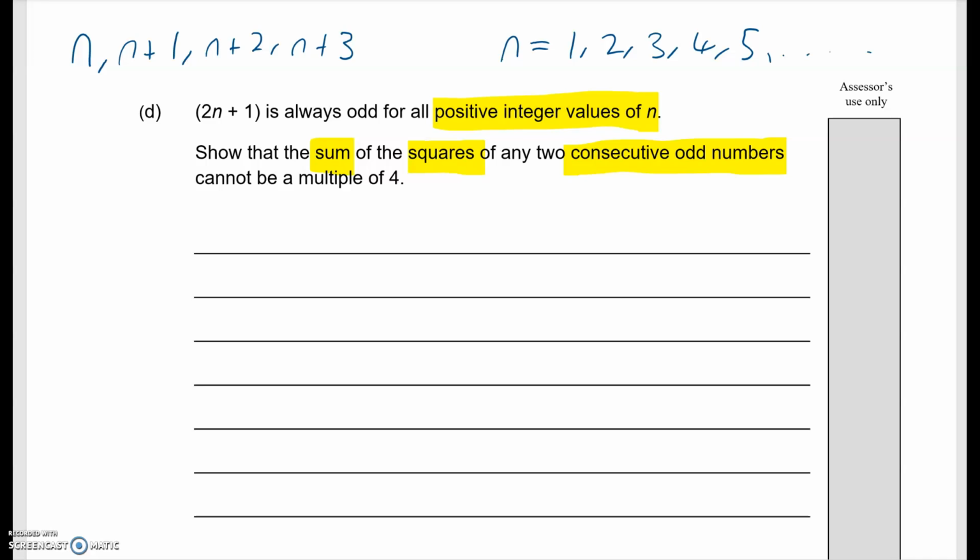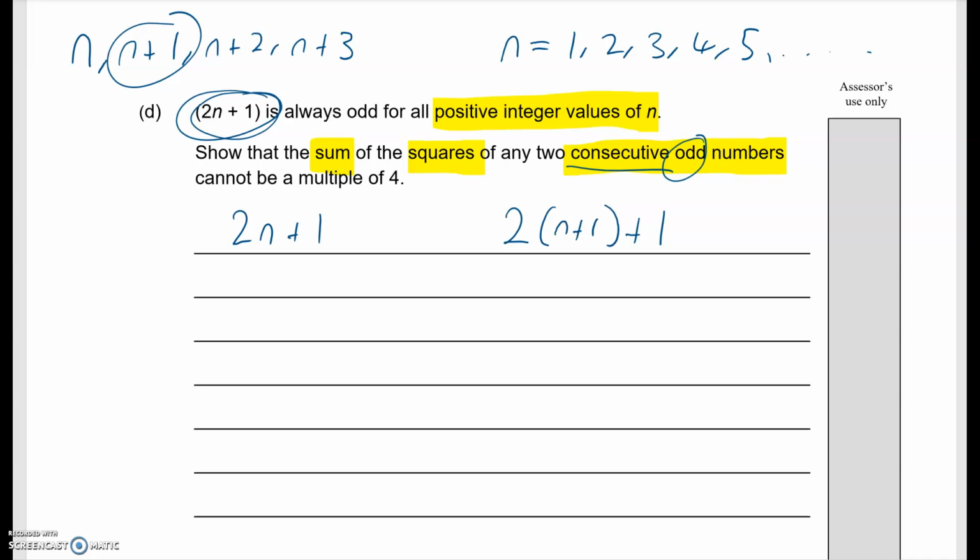Now there's a slight difference here where you have consecutive odd numbers. But they've showed us here the formula for an odd number. You get n, you times it by 2. If you times it by 2 it's even, then you add 1, so it becomes odd. So this will always make an odd number. So if this is one odd number, what is the next odd number? The next odd number, instead of n, we just talked about that, we've got n plus 1. So that will be the next odd number.